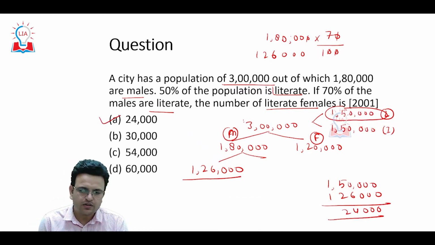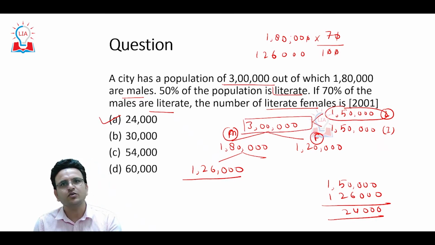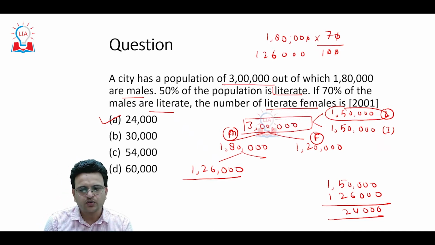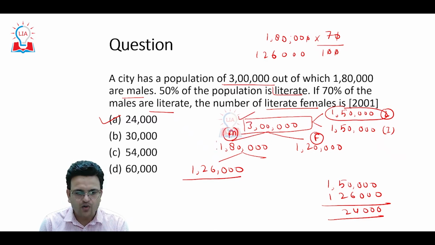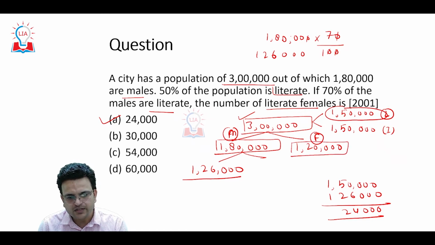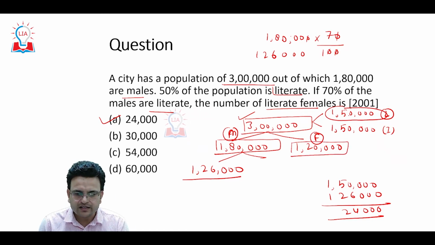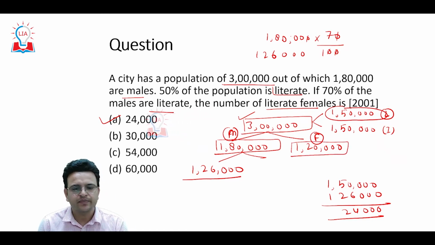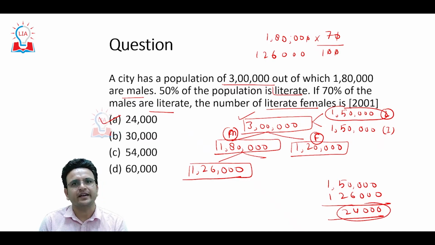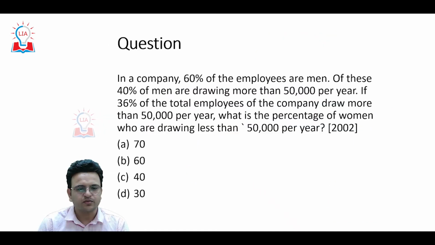As I told, this question is not based on any formula. It is just based on the concept of percentage, and whatever the question is telling, you have to solve. Total population is 3 lakh, out of which 1,80,000 are male and 1,20,000 are female. Total literate are 1,50,000. Out of them 1,26,000 are literate males, and the remaining will be literate females. Now come to the next question.